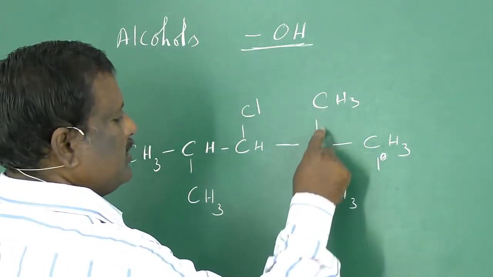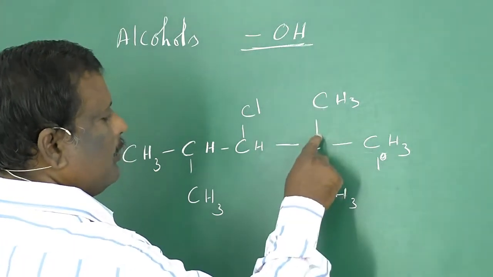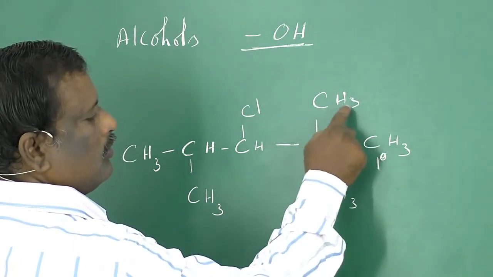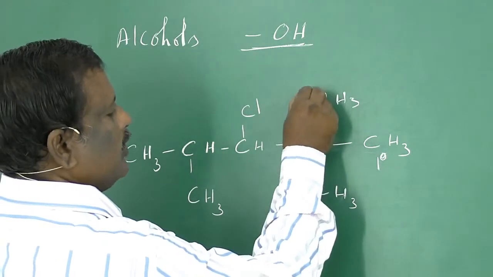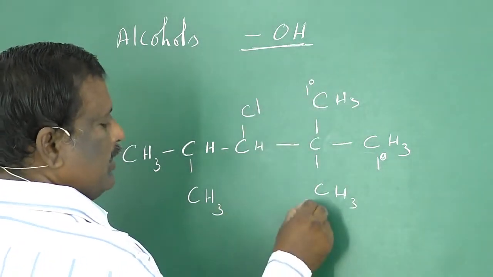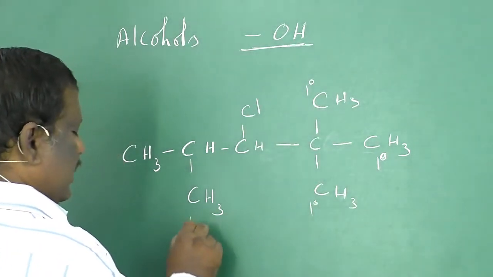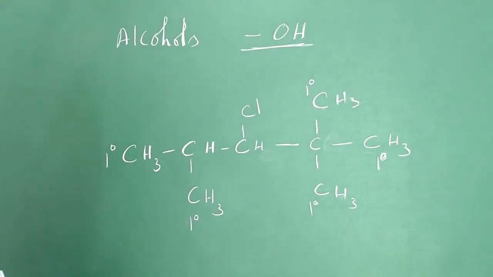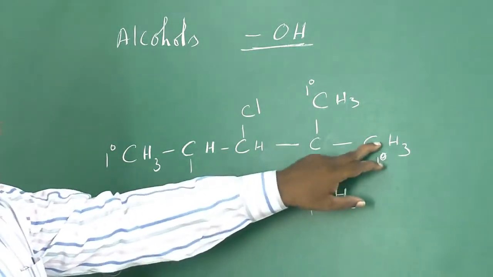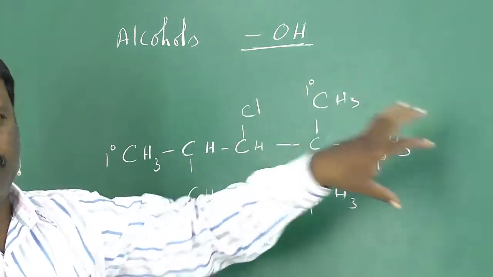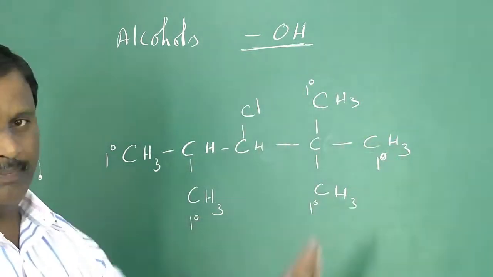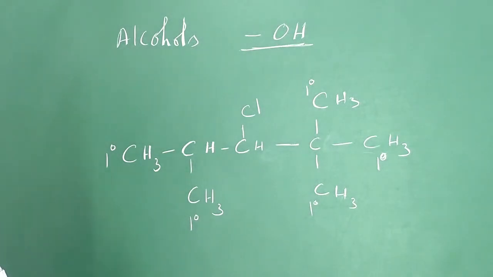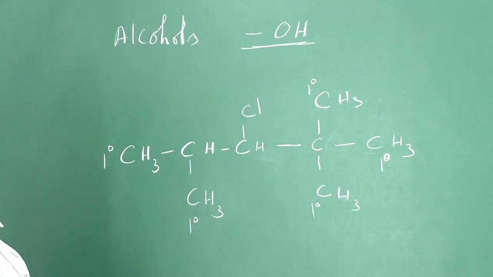And here this carbon is attached with one carbon only, the other 3 are hydrogens, so this is also a primary carbon. And this is also a primary carbon, and this is also a primary carbon. That means the carbon atoms which are present in the terminal positions, at the end of the compound, are said to be primary carbons.